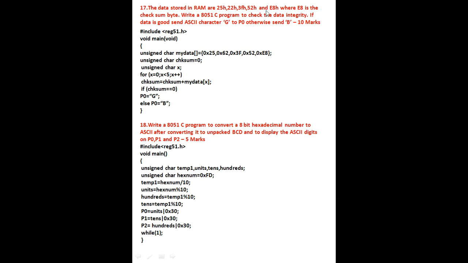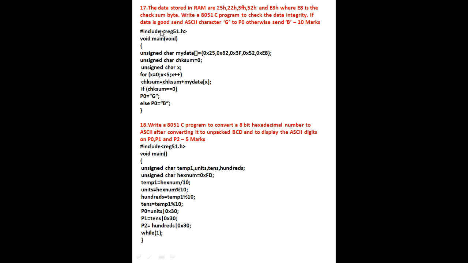Here they have already given the checksum byte, E8, so no need to generate a checksum byte. Directly you have to check whether the data is correctly generated or it is bad or corrupted data. Data integrity means using the checksum byte you check whether data is corrupted or not.